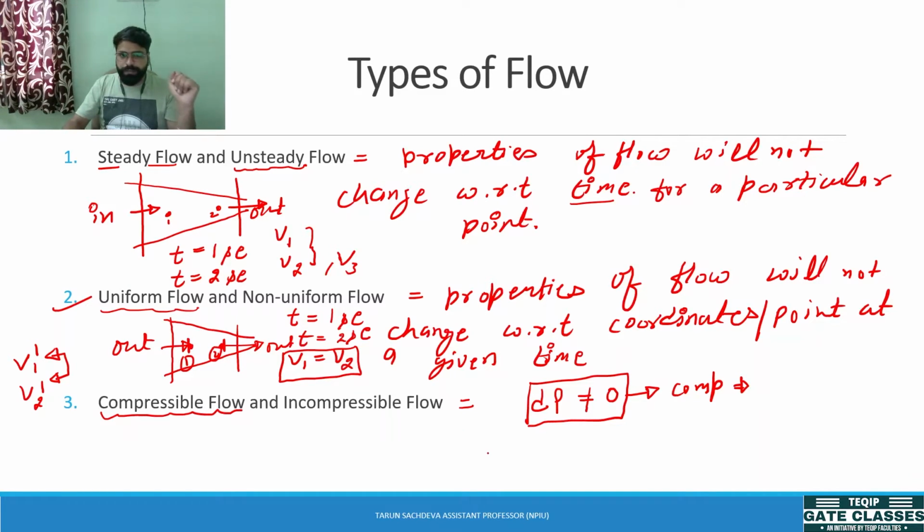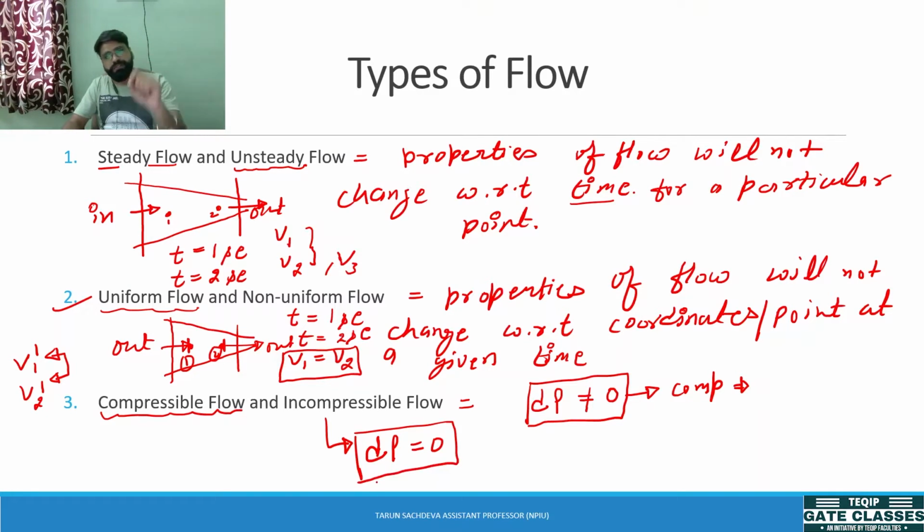What is incompressible? Incompressible flows are those flows in which the density variation is 0. It doesn't matter whether the variation is with respect to time or with respect to coordinate. It is mandatory that the density should not vary with respect to time and coordinate for an incompressible flow.